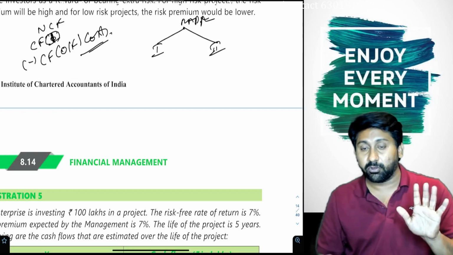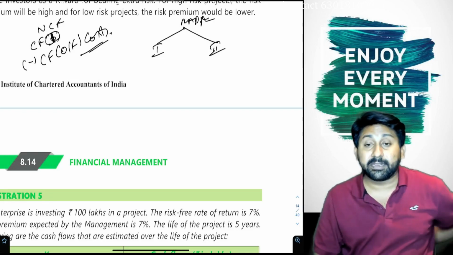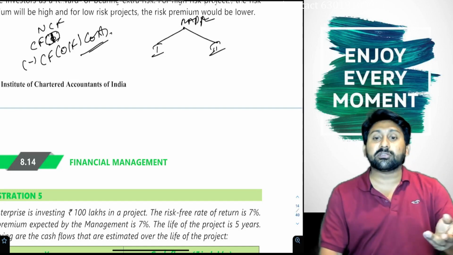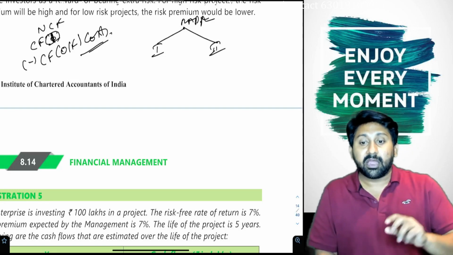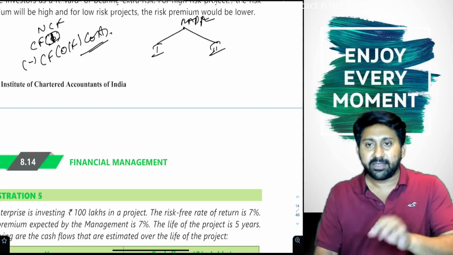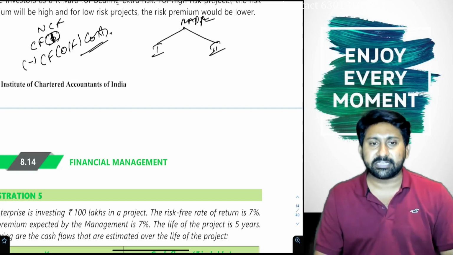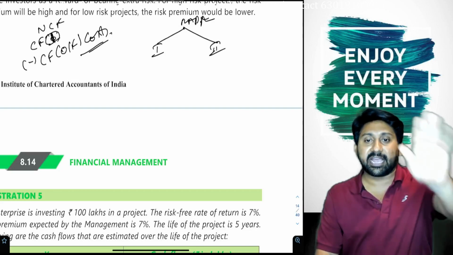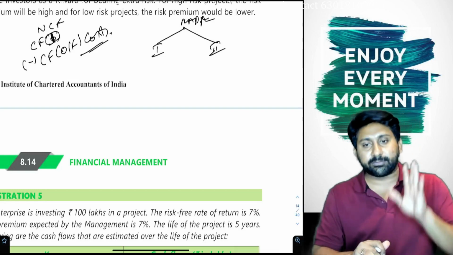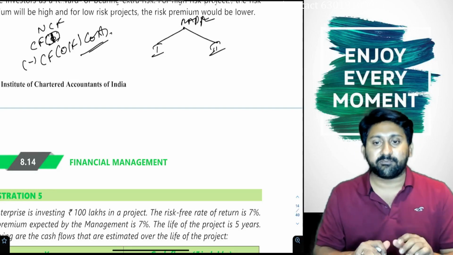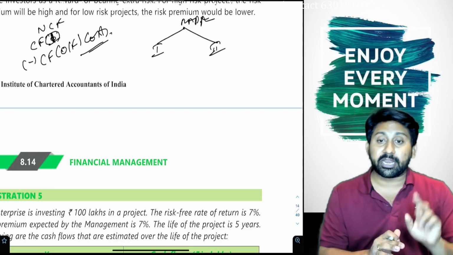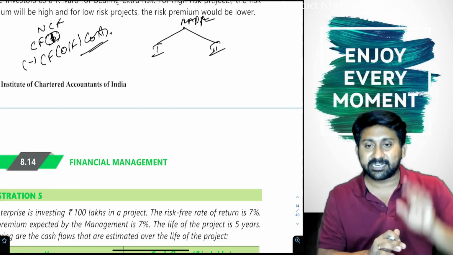Depreciation is a non-cash charge, but because of putting the depreciation on the P&L, my profits are getting reduced. Because of that I pay lesser tax, and not paying the tax is an inflow for us. So therefore, financial management will consider tax saving as a cash inflow. Okay, so now listen carefully. There are two types of inflows. Inflow type 1, all other inflows like sales, etc. Inflow type 2, which will be called depreciation, etc.